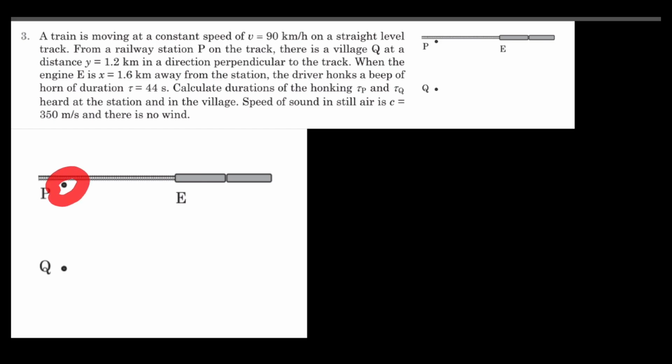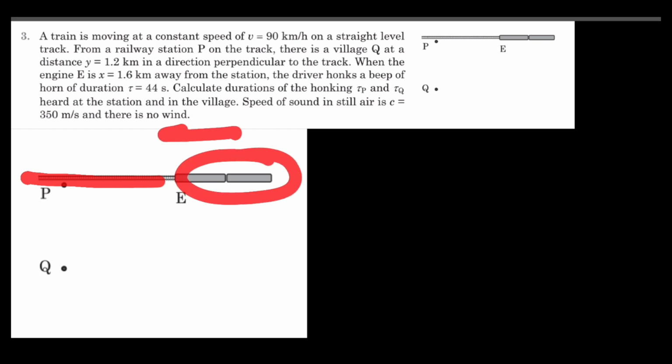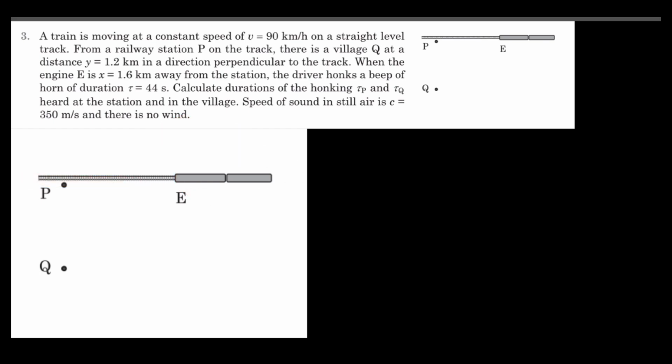So there is a station P, and a village Q. This is the railway track on which this train is moving in this direction, and it's given that when the train is at a distance of 1.6 kilometer from the station, that is 1600 meter, the engine honks a beep, which continues for a duration of 44 seconds.